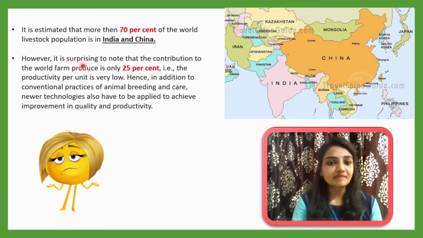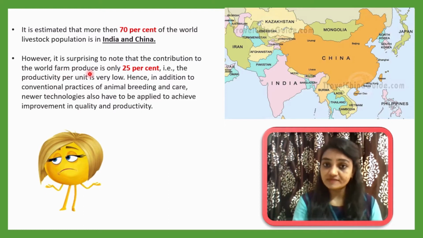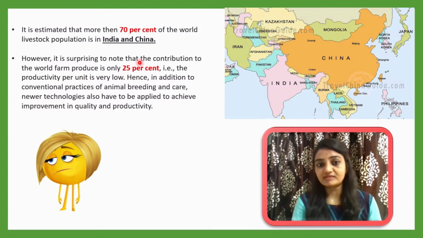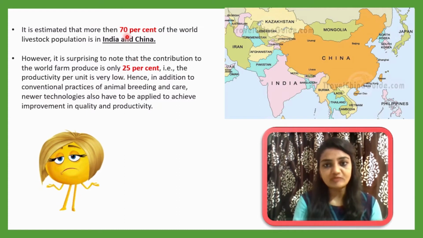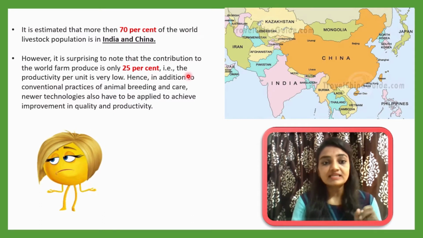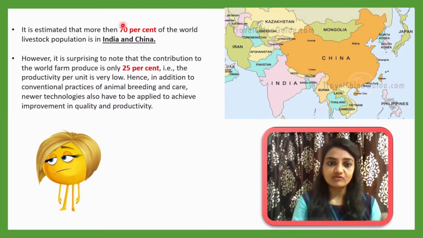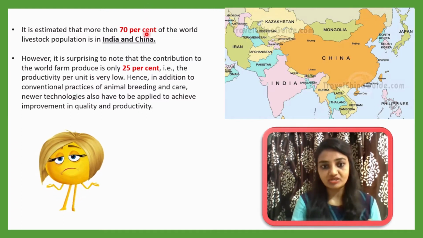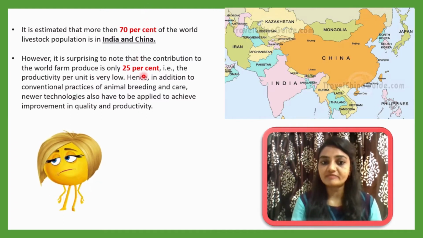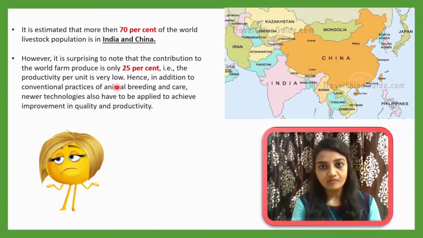However, it is surprising to note that the contribution to the world farm produce is only 25%. Though it is a 70% livestock population, its production is only 25%. It means the productivity per unit is very low.